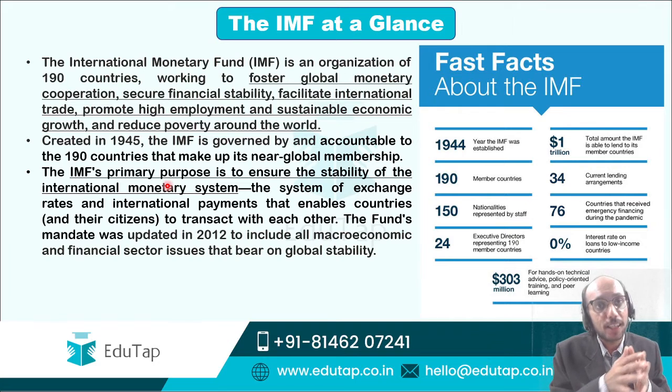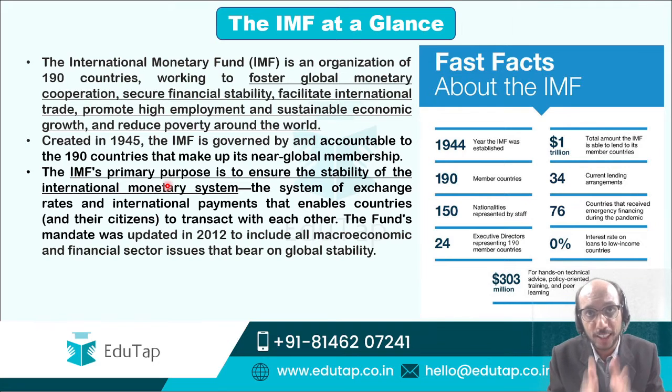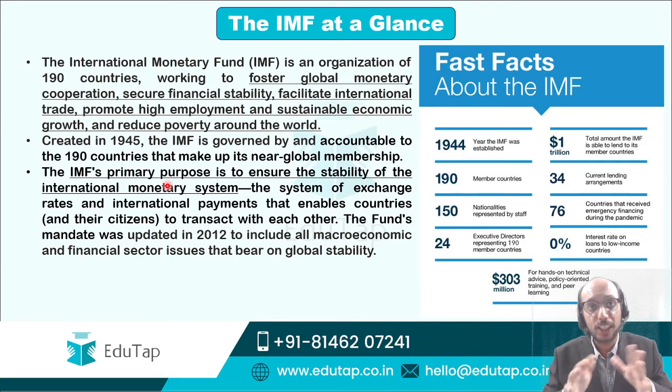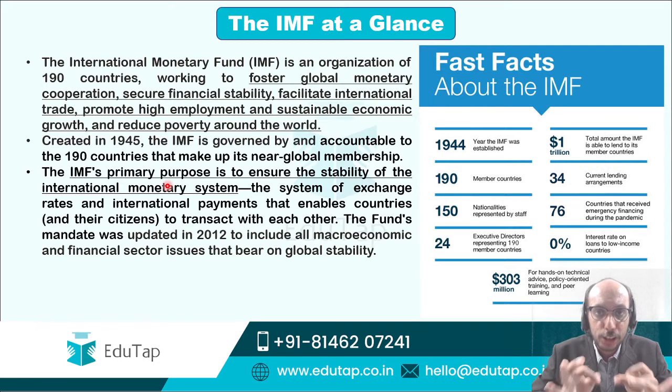If you have a stable exchange rate system and a stable international monetary system, that is good for global monetary cooperation, good for global financial stability, and good for international trade. Because of international trade there will be employment, and there can be high economic growth. So everything is ultimately underpinned by a stable international monetary system.